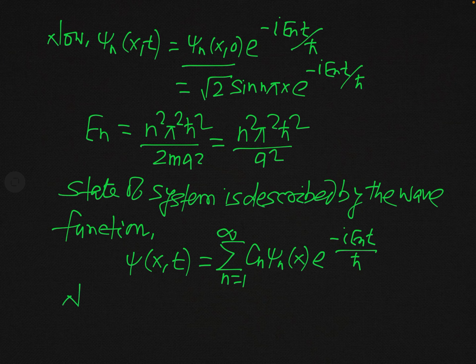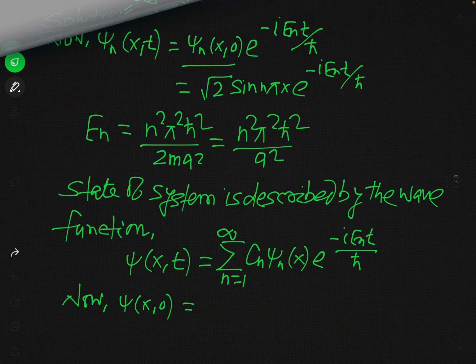Now you have seen that this psi of x0 is actually a superposition of only two states, because you have seen that psi of x0 is what? See it again.